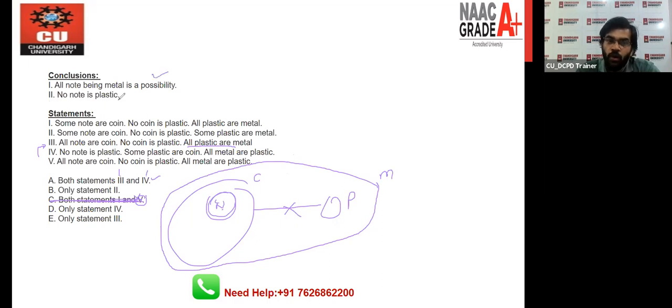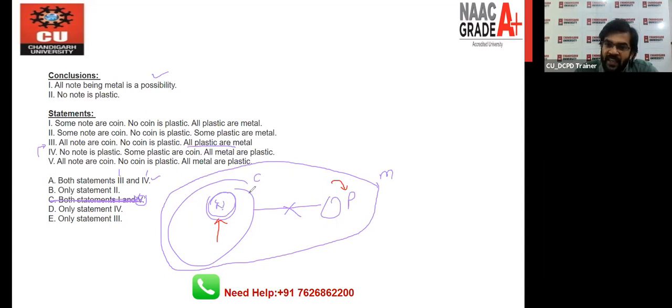Now, the second one: no note is plastic. Now we have to compare the note and plastic. Listen very carefully.